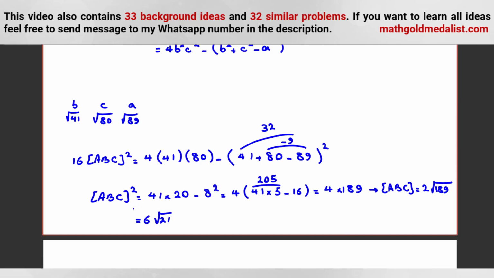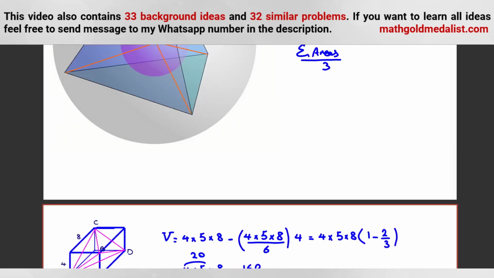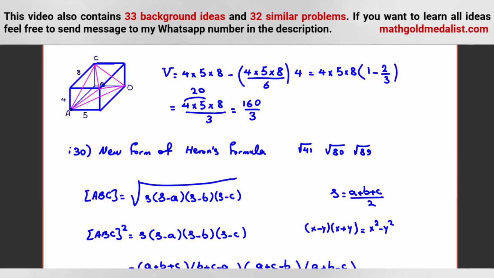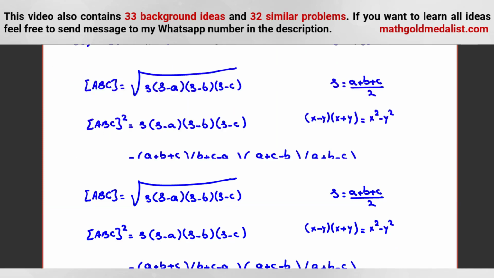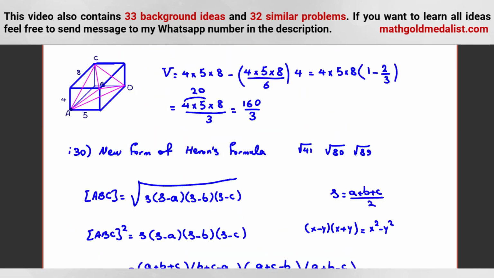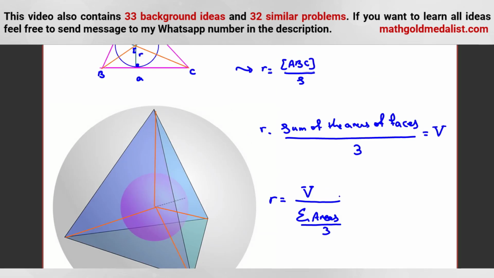Area of ABC is this. Okay, because area of ABC is this, we can say 6 root 21. Let's replace in our formula. 6 root 21 times 4, because we have 4 faces, all of them have this area.